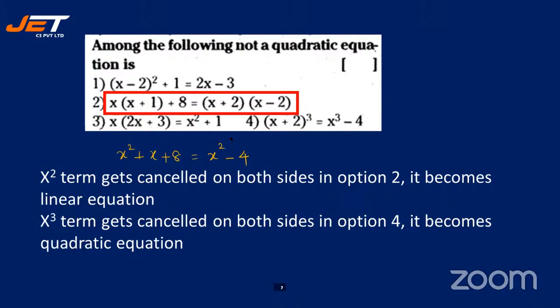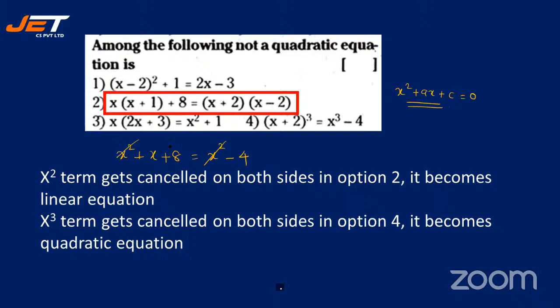So when this x square comes that side, your x square term will get cancelled. All right, so what is our quadratic equation? It is ax square plus bx plus c is equal to 0, isn't it? Fine. So that is why we say that x square term gets cancelled on both the sides in option 2. It becomes a linear equation.